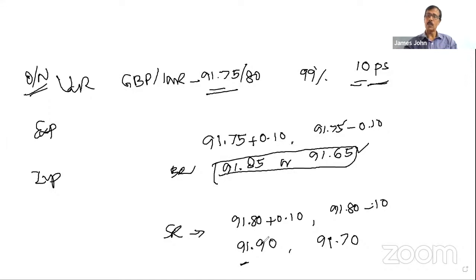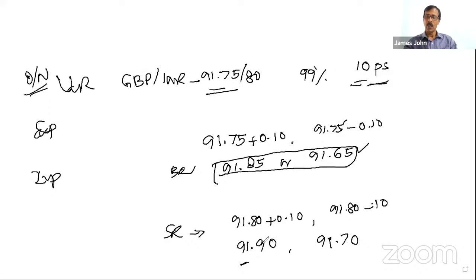So tomorrow it may go up by 10 paise, meaning 91.85, which is favorable. Or it can come down by 10 paise, reduce by 10 paise. That means it can come to 91.65. So this is tomorrow's prediction.